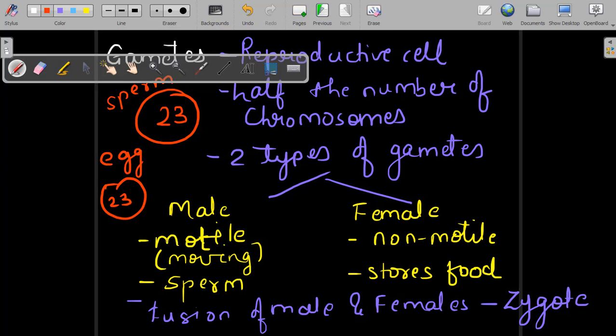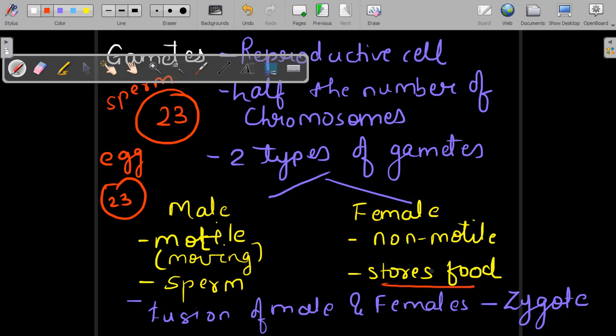Like a boy always goes to a girl's house, marries her, and then brings her back, right? In this, the boy has to move. The girl doesn't move from her place. In the same way, the male gamete, the sperm, is always motile, whereas the female gamete is not motile. Then why is it present? Because it gives food. It stores food.